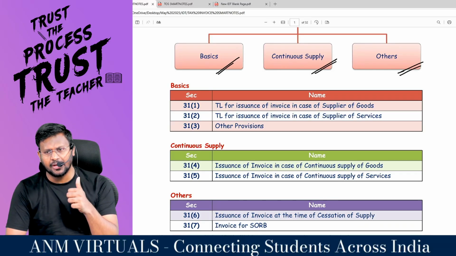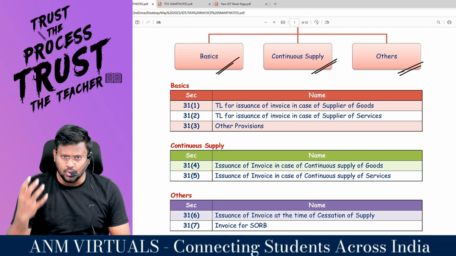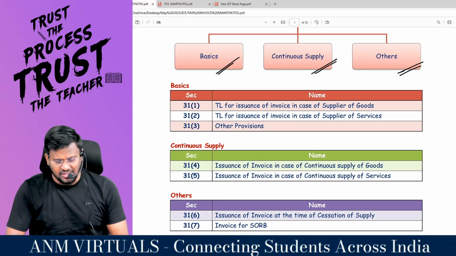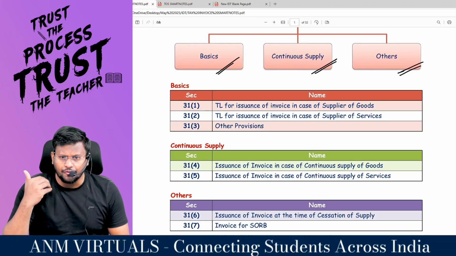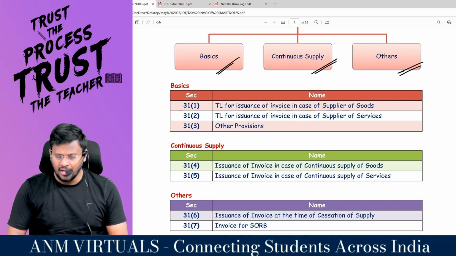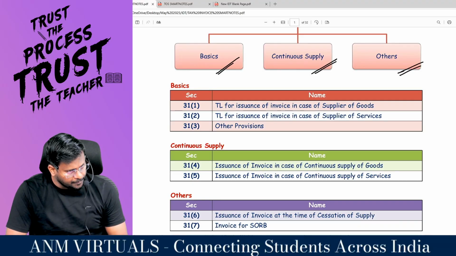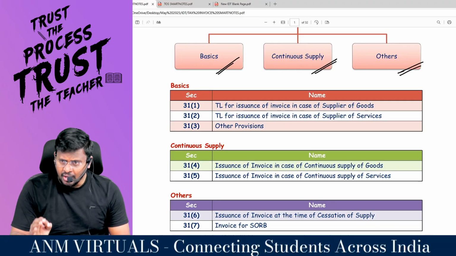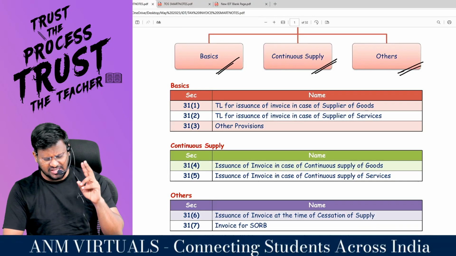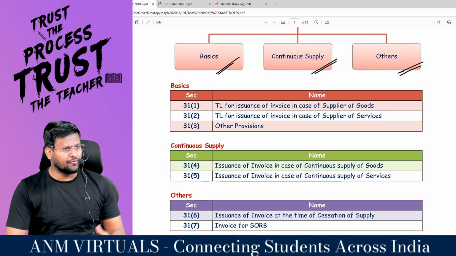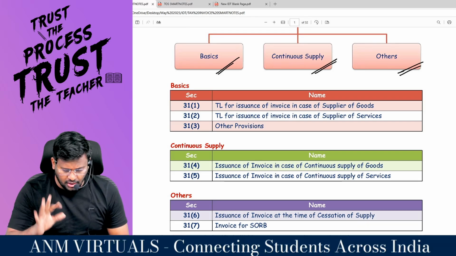So if you are a supplier of services, see 31 subsection 2. If you are a supplier of goods, 31 subsection 1. For these suppliers of goods and suppliers of services, there are other provisions which are covered under 31 subsection 3. So what is 31 subsection 1? Time limit for issue of invoice in case of supplier of goods. What is 31 subsection 2? Time limit for issue of invoice in case of supplier of services. What is 31 subsection 3?